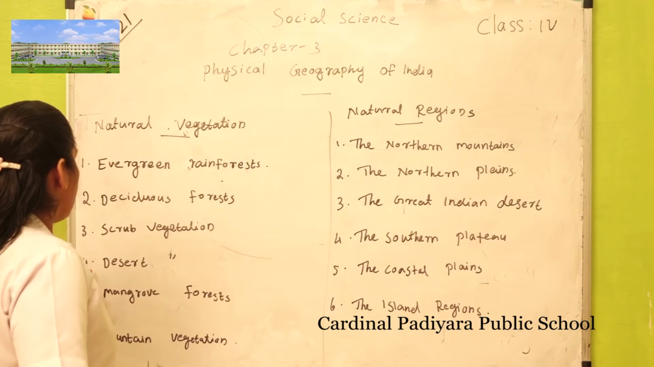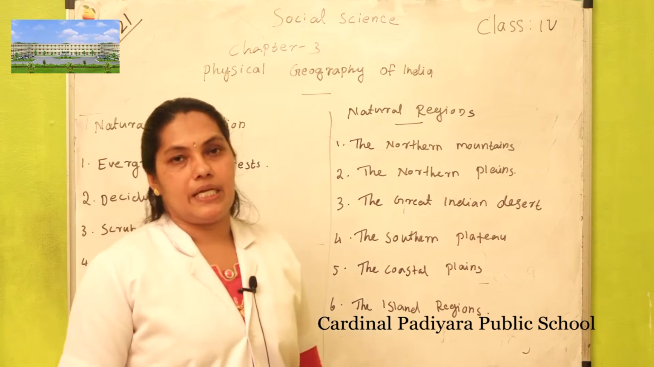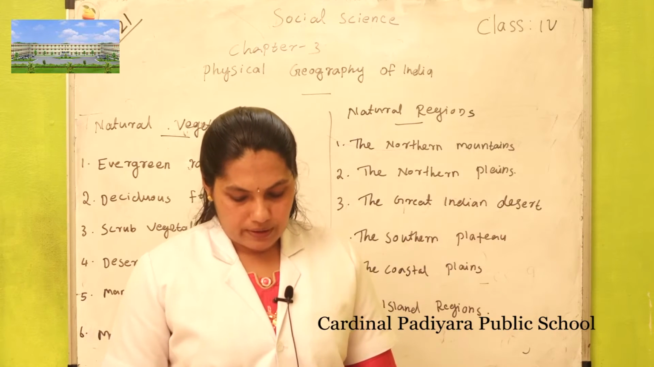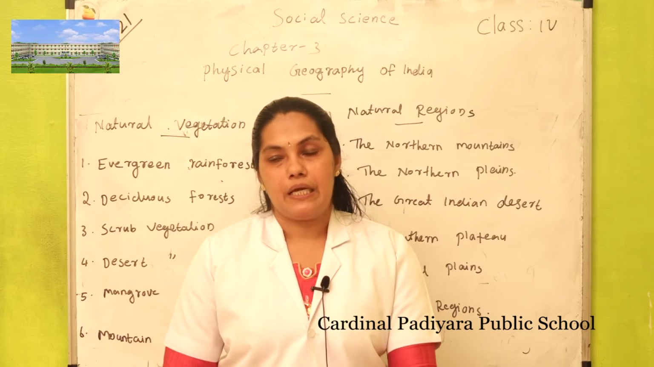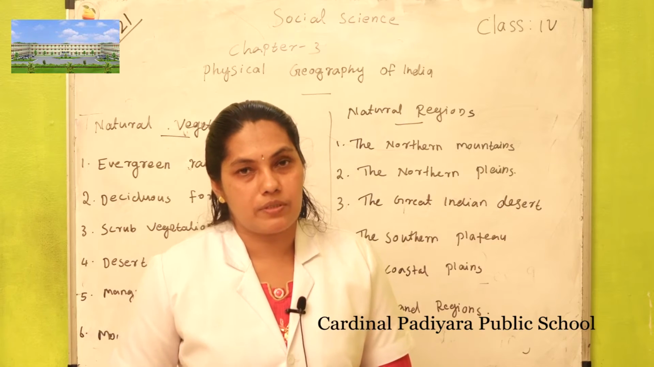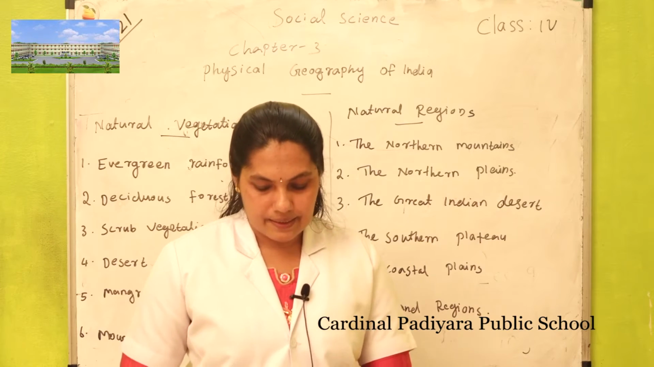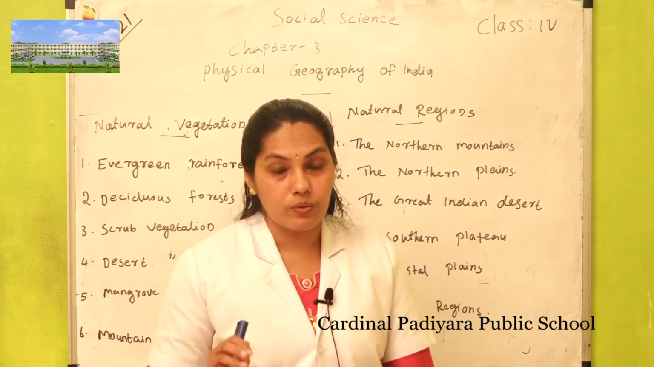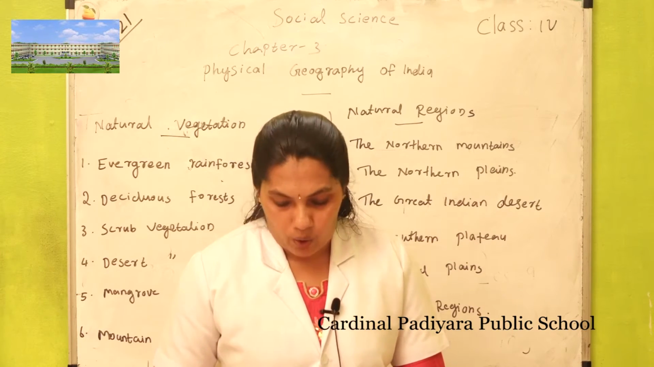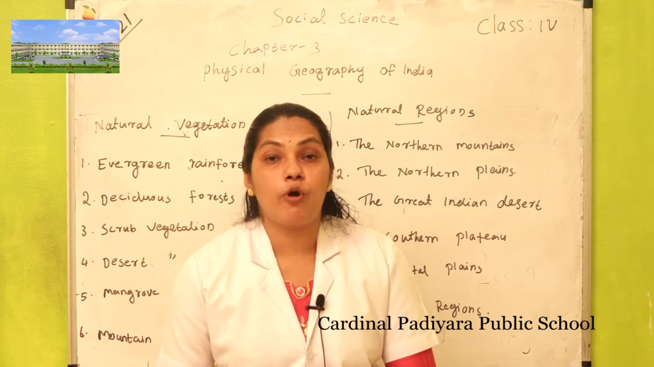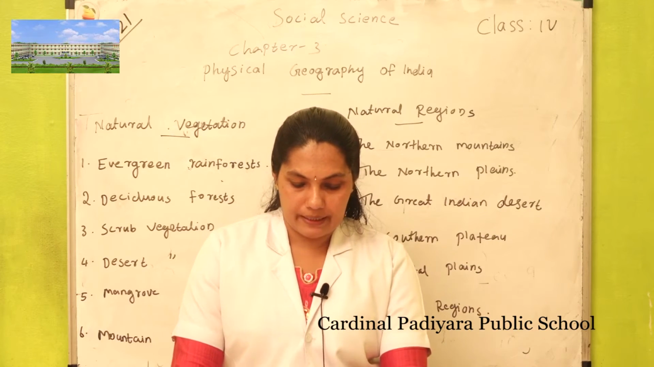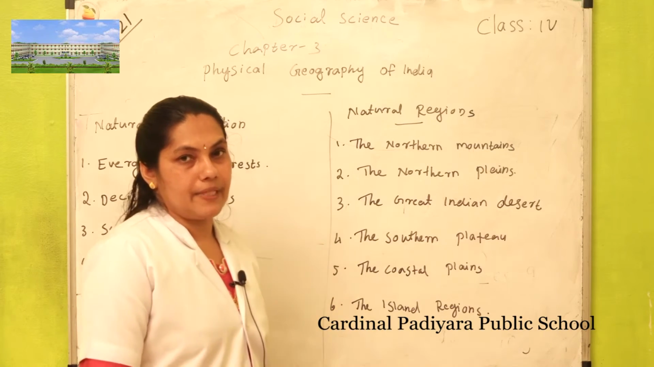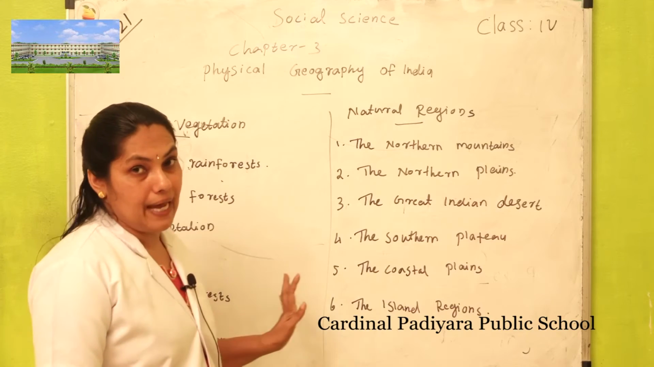And the fourth point is desert vegetation. This is found in desert areas. The plants have long roots to search for water and thick stems to store water. That is important. These are the desert plants.